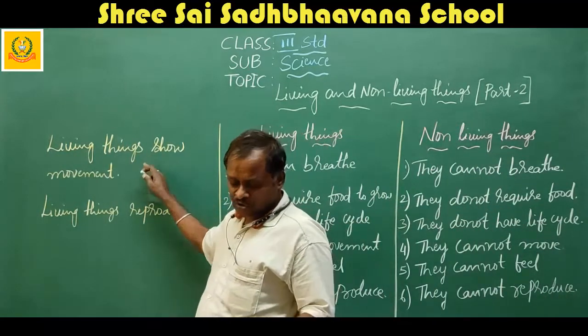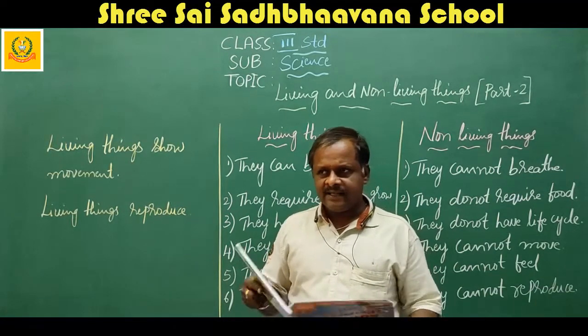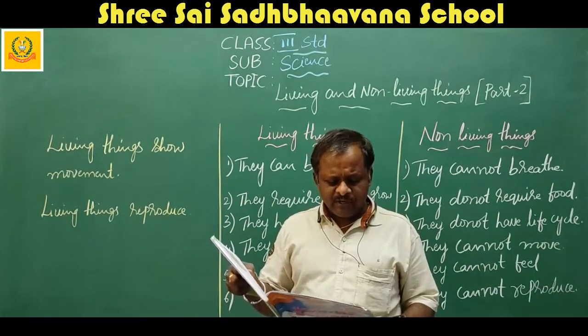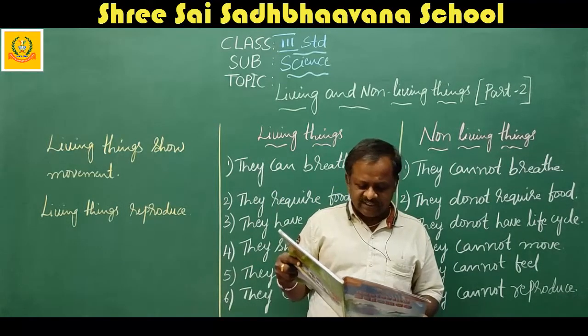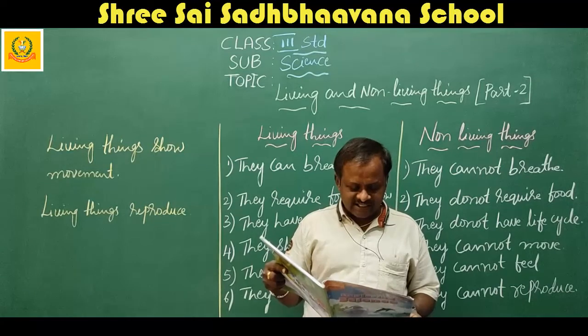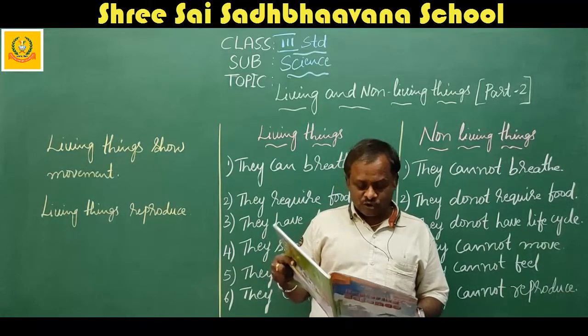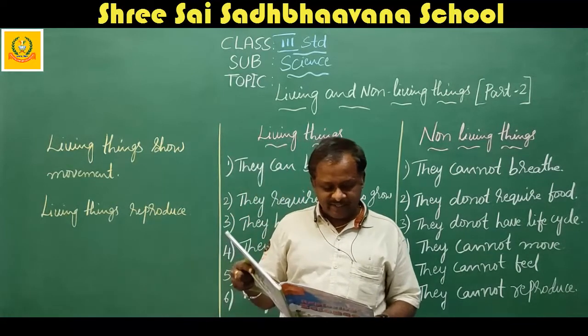Living things show movement. I will read the lesson; just look at the textbook. Human beings and animals move from one place to another in search of food, water, and shelter. They also show movement to protect themselves from enemies.